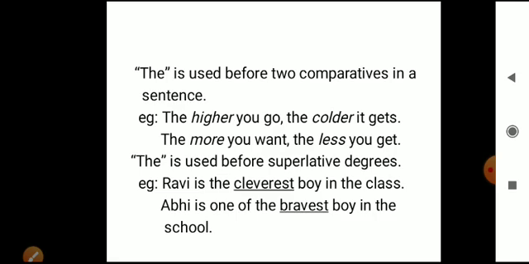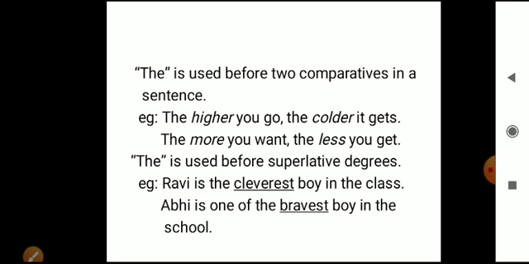You know what comparative and superlative degrees are? Positive, comparative, superlative degrees of comparison. In the first rule, "the" is used before two comparatives in a sentence. If you are using two comparatives in a single sentence, then you have to use "the" before them. And "the" is used before superlative degrees also, when you are using cleverest, bravest, finest, closest, coldest, highest, most. When you are using these types of superlative degrees, then you have to use "the" before it.